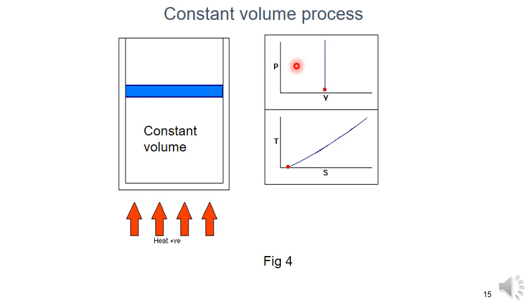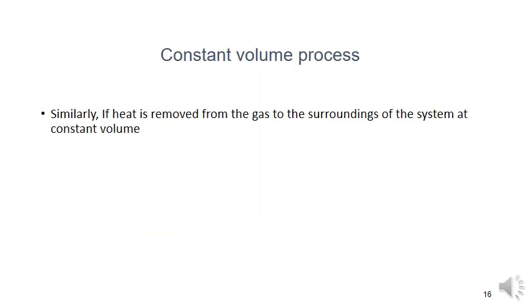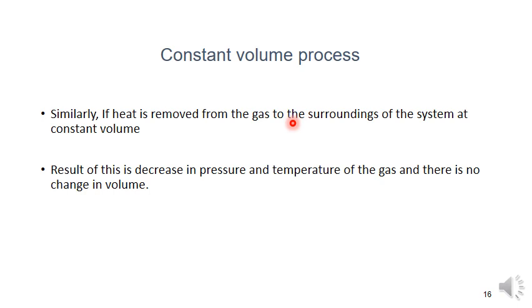Since the volume of the system cannot change during the process, the work done by the gas is equal to 0. Similarly, if heat is removed from the gas to the surroundings at constant volume, the result is a decrease in pressure and temperature of the gas, with no change in volume.